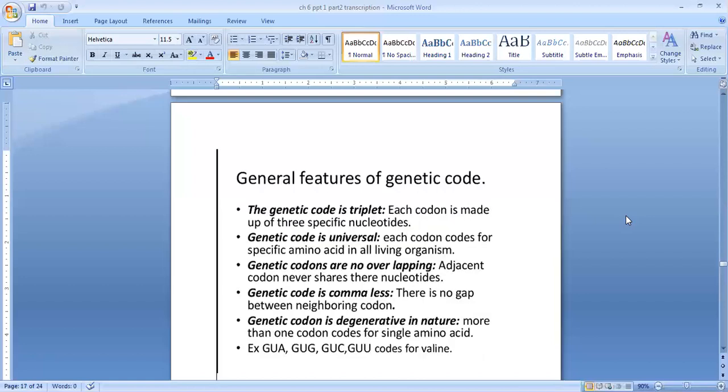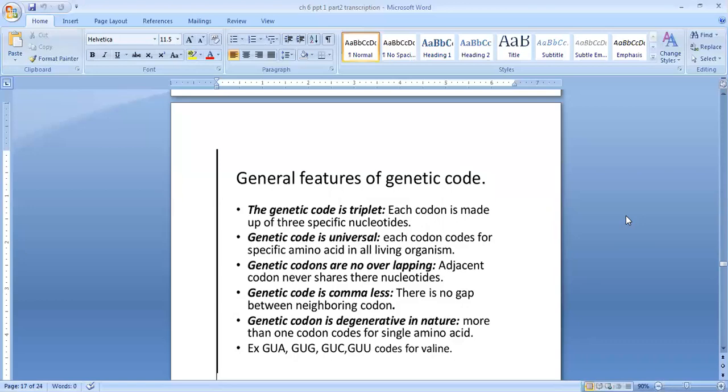Then what are the general features of the genetic code? First point: the genetic code is triplet. It means each codon is made up of three specific nucleotides. Second point: the genetic code is universal. Each codon codes for a specific amino acid in all living organisms. That is the reason it is universal.